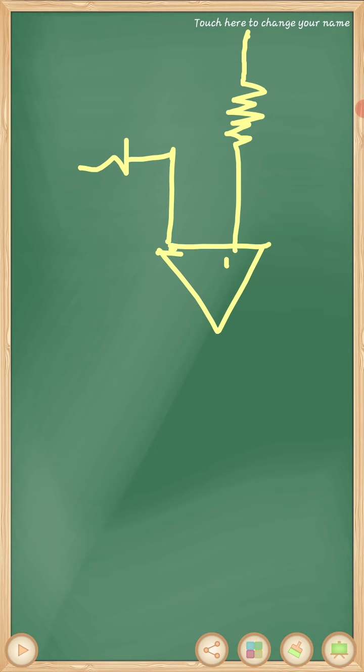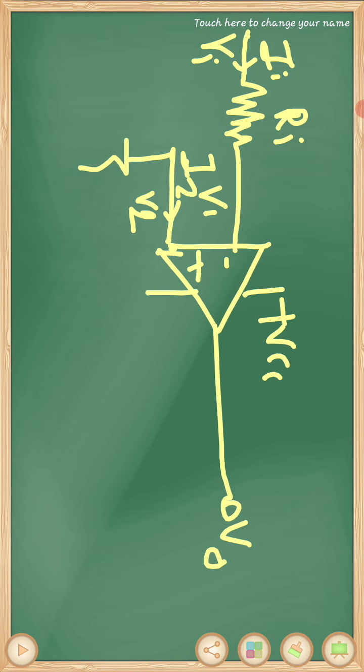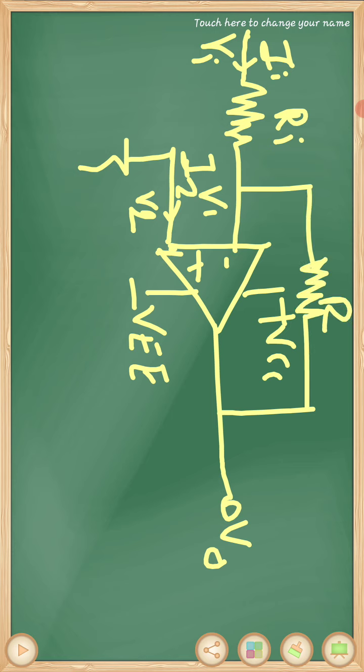Input voltage VI, current flowing through the input resistor RI is I1. Here the inputs are V1 and V2, so current flowing is I2. Output is V0, with supply plus VCC and minus VEE. Then output is connected to the input through a feedback resistor REF.